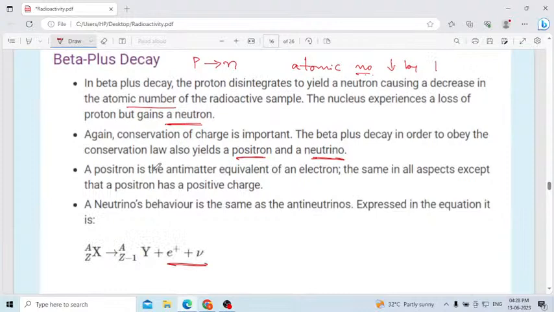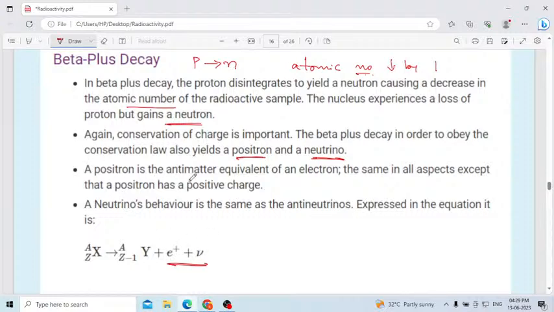But in the case of beta plus decay, one of the protons is converted into a neutron, and the atomic number is decreased by 1 to maintain the law of conservation of energy. Then, with the release of the daughter nucleus, it will produce a positron and also a neutrino.